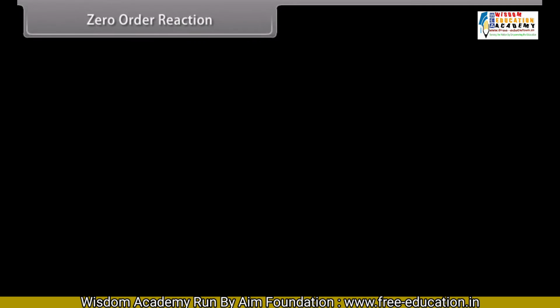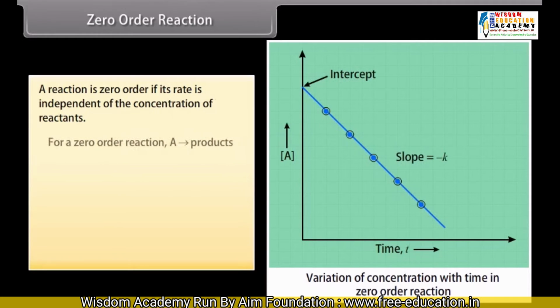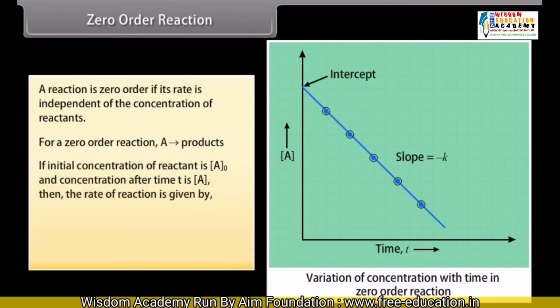Zero order reaction. A reaction is zero order if its rate is independent of the concentration of reactants. For a zero order reaction, A is changing into products. If the initial concentration of reactants is A naught and concentration after time t is A, then the rate of reaction is given by minus dA by dt is equal to the product of K and A raised to the power 0, which is equal to K. It can be written as dA is equal to minus K dt.